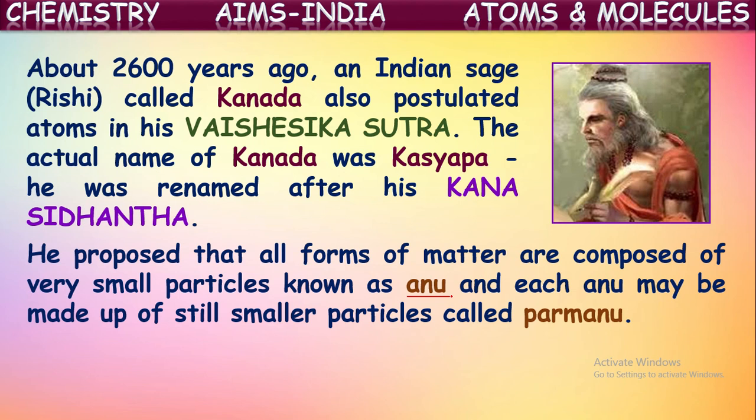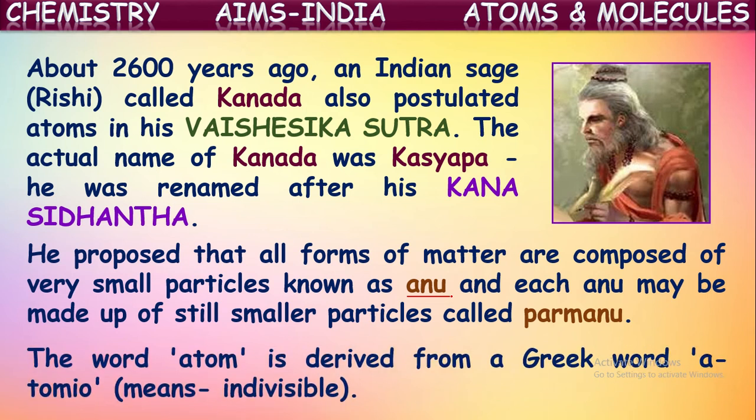So what does that mean? Every matter is made up of small particles called molecules. These molecules are made up of still smaller particles called atoms. This was a concept given by Maharshi Kanada or Kashyapa in his literature Kana Siddhanta, in earlier BCs, around 600 BCs itself. Okay. So the word atom which we are using now is derived from the Greek word atomio.